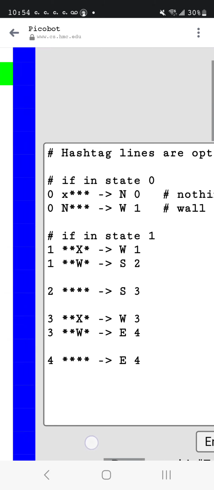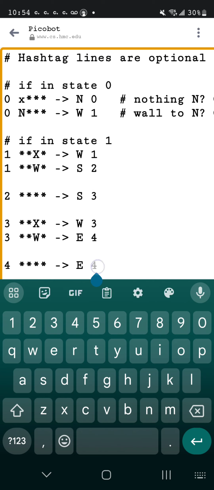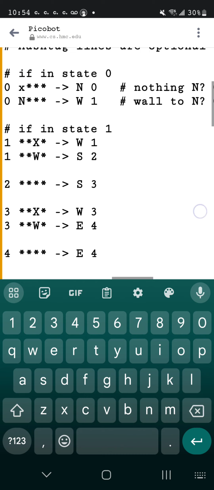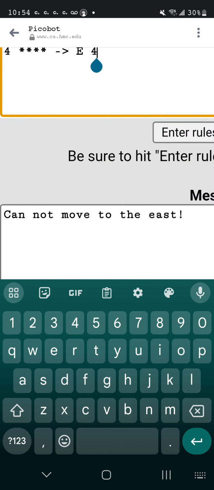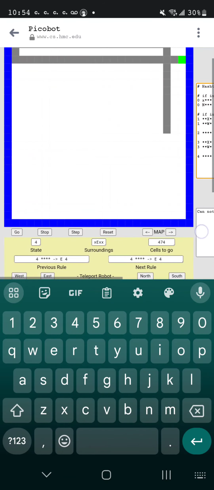Picobot cannot do anything else because all it knows is that the number we told it to remember is number 4. We told it to remember number 4, and it can only look at this instruction because it remembers, oh yes, I was on the 4th step. And the 4th step says, no matter what, try to go east. It says, I can't go east. Oh no, what is Picobot going to do now?